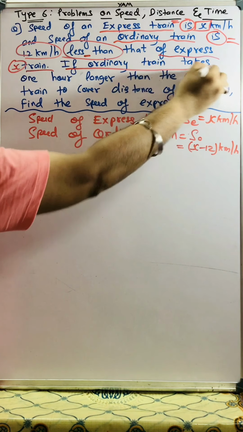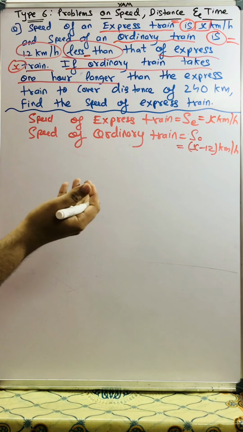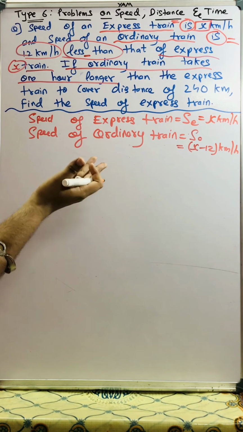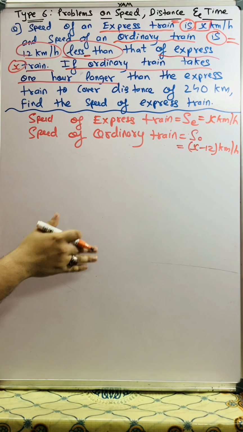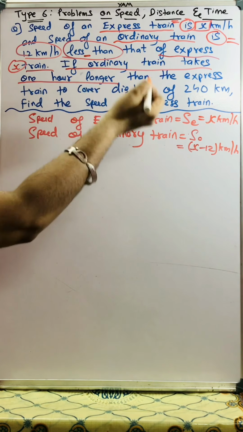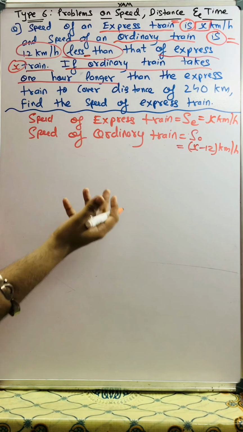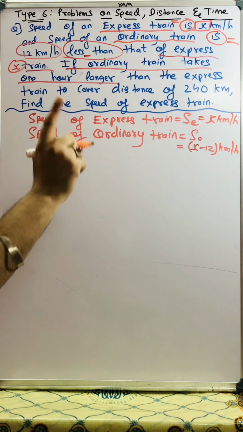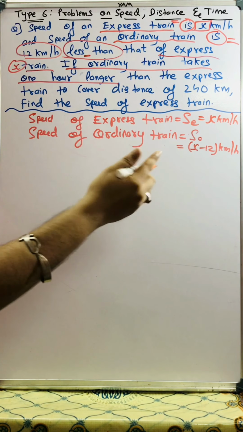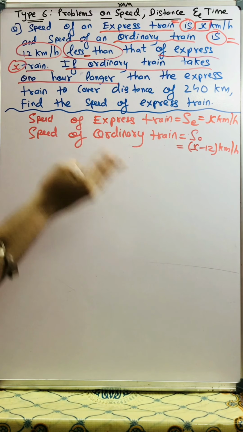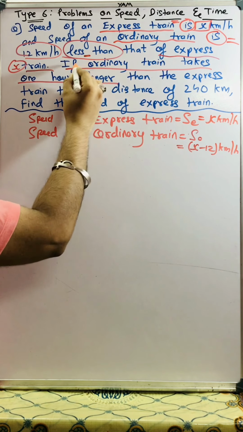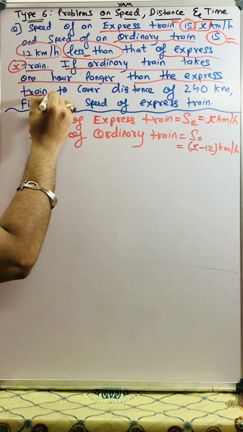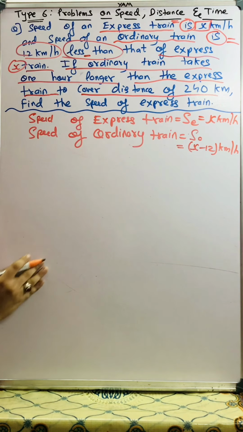If ordinary train takes 1 hour longer, of course it should, because the speed of ordinary train is less. That means the ordinary train reaches the destination 1 hour after the express train, to cover a distance of 240 kilometers.